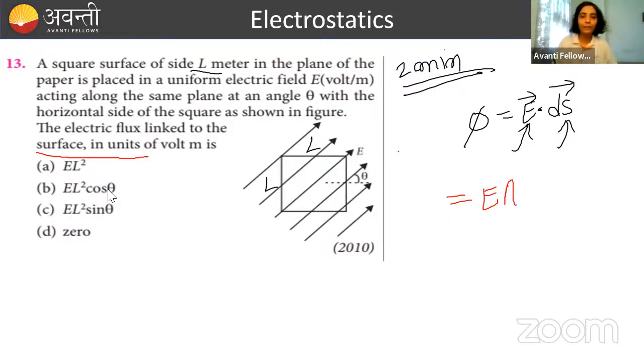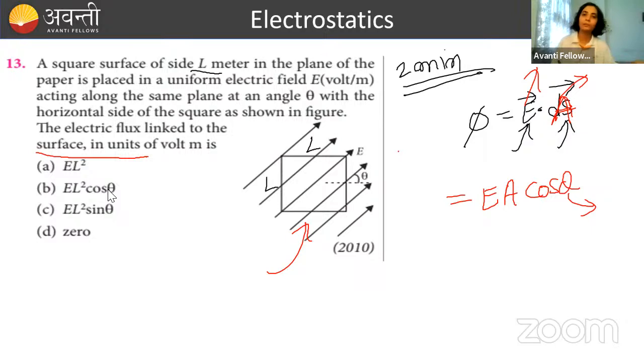Here you will write E A cos theta. Here E is the electric field, ds means area. If the area is large, then write the formula as E dot A. For small area, I have taken E dot ds. So E A cos theta. First try to calculate theta. Theta is the angle between the electric field and the area vector. Just see the diagram. If you draw this diagram on paper, my electric field and my square surface are in the same plane.